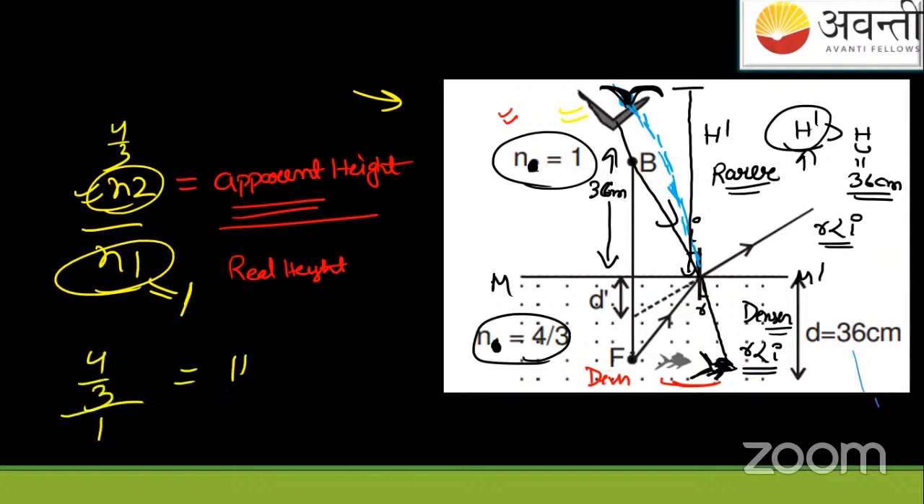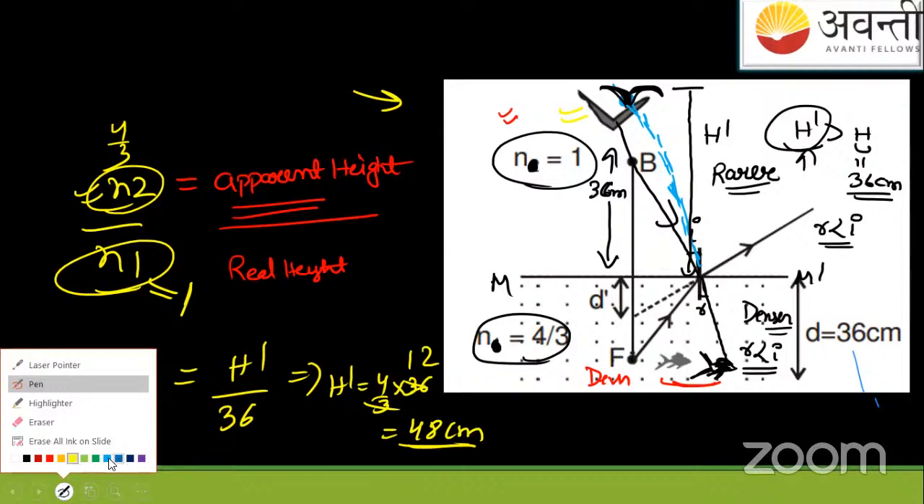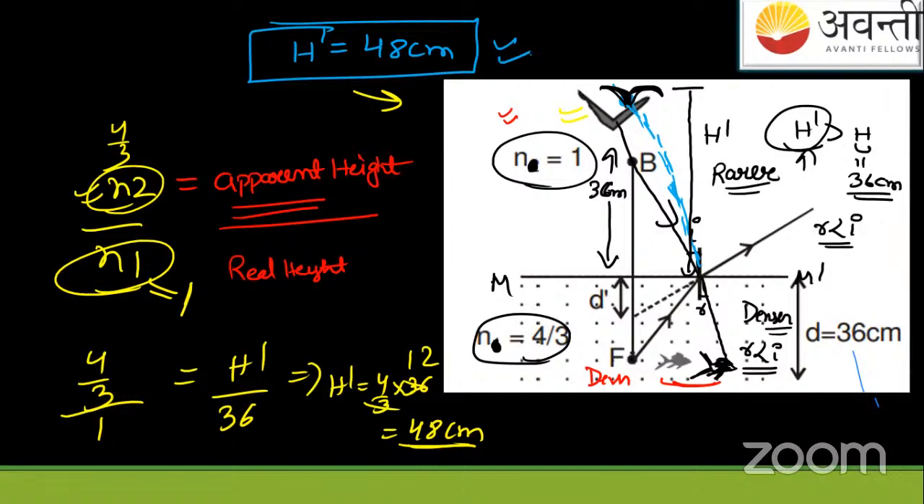Apparent height is how much? H dash. Real height is 36 centimeters. Solve this and you will get H dash equals 4 by 3 into 36, which equals 48 centimeters. So from the boundary separating the two mediums, MM dash, the boundary separating water and air, the H dash value is 48 centimeters. The answer here will be 48 centimeters. Got it?